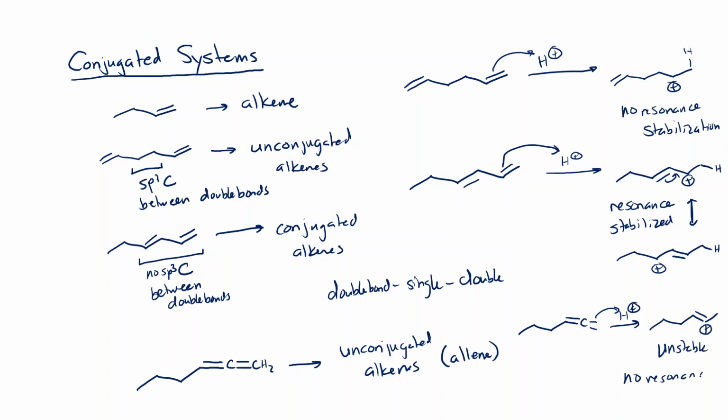And so allenes have a very different chemistry than conjugated systems. Conjugated systems need to have this pattern of a double bond connected to a single bond connected to a double bond. You must have this single bond in between so that when you generate your cation or whatever, you can move the pi bond over and have that resonance stabilization.